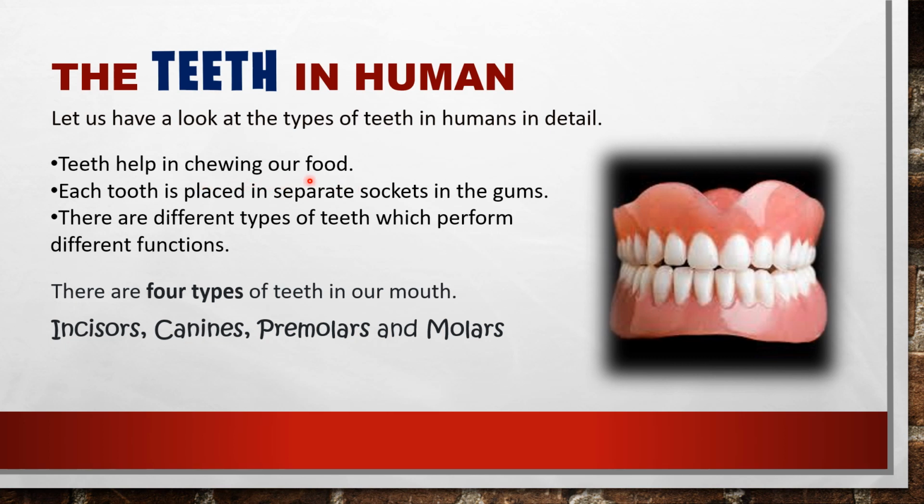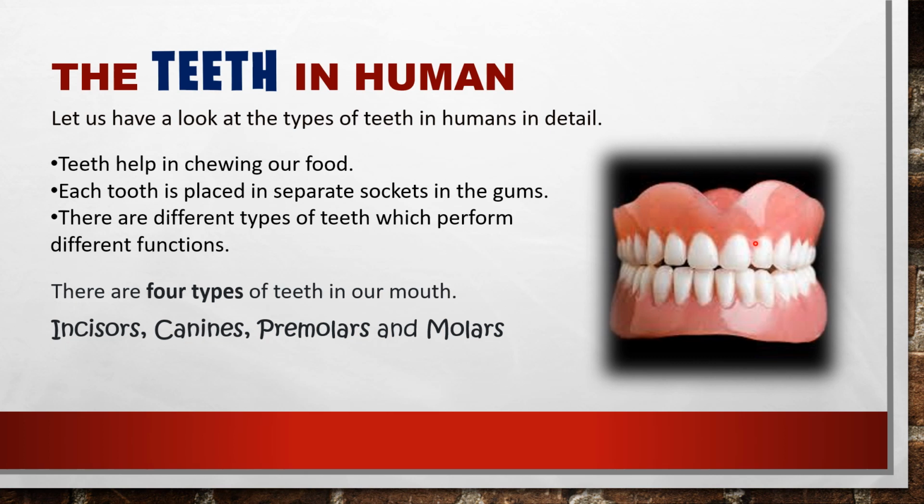And you can see here, each tooth is placed in separate sockets in the gums. This pink part is called the gum. The gum has a small pit, and this pit is called a socket.